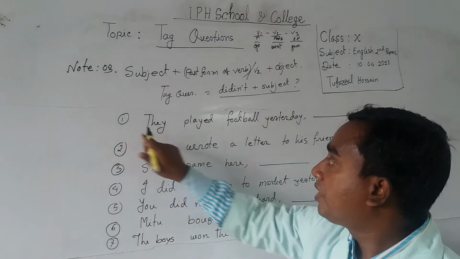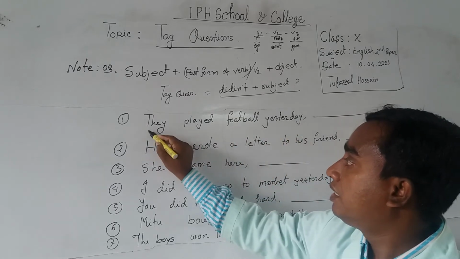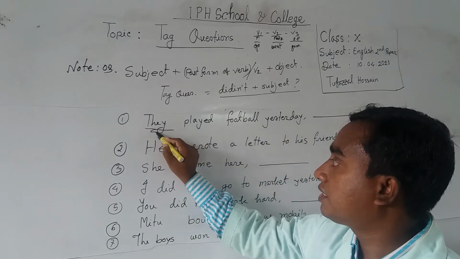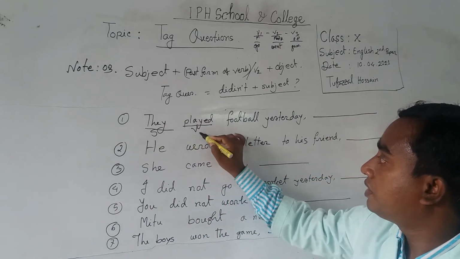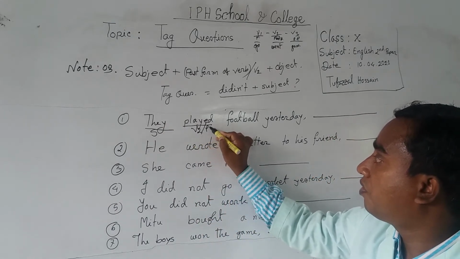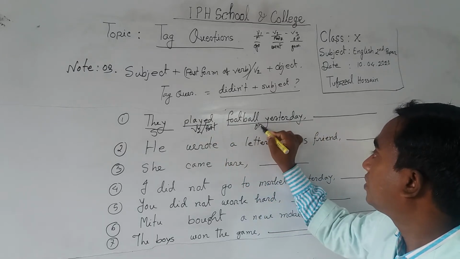Number 1, they played football yesterday. Here we identify at first the subject, then the verb. This verb is second form or past form, and then the object.